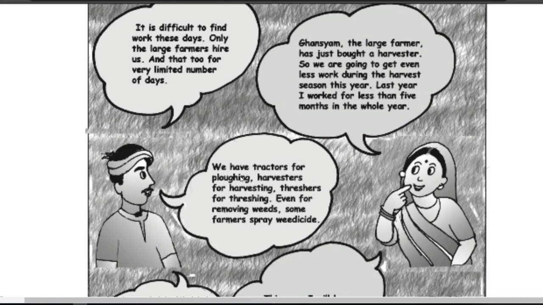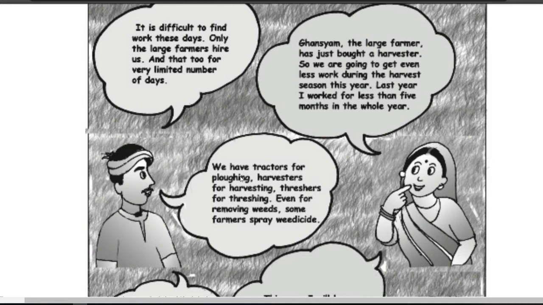Even for removing weeds. Now understand what weeds mean. Sometimes in our farm, when we are growing main crops, some unwanted plants also grow with them, and these are very harmful for our main crop, so we have to remove them.